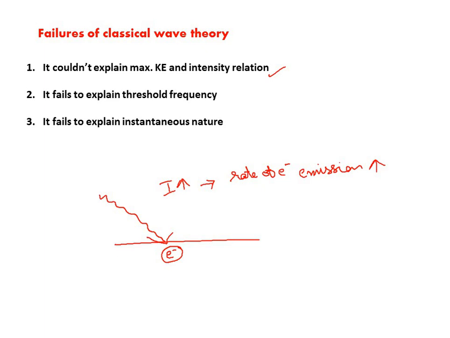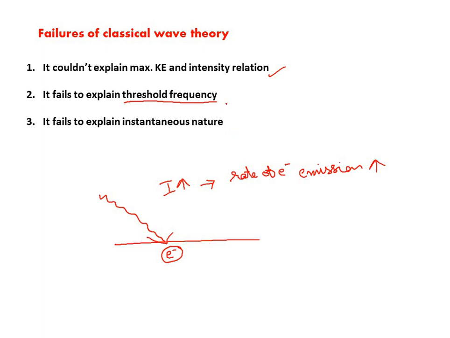In practicality, the photoelectric effect is only observable when the frequency crosses the threshold frequency. But according to the classical wave theory, whatever the frequency is, if the energy is sufficient, then it should liberate the electrons, even in the first situation. So there is no concept of threshold frequency in the classical wave theory. That's it, right?